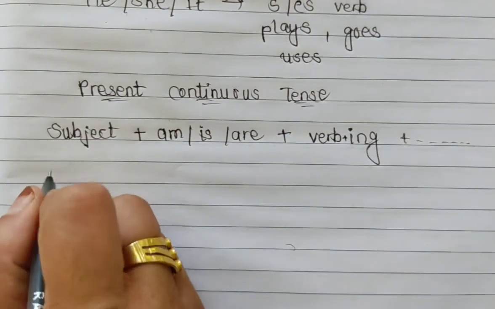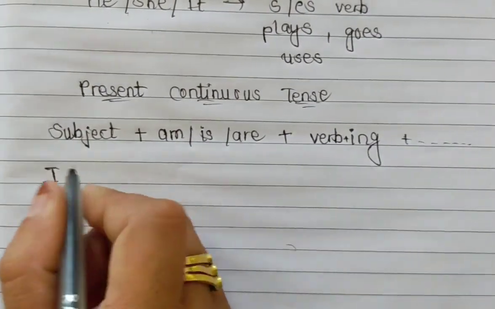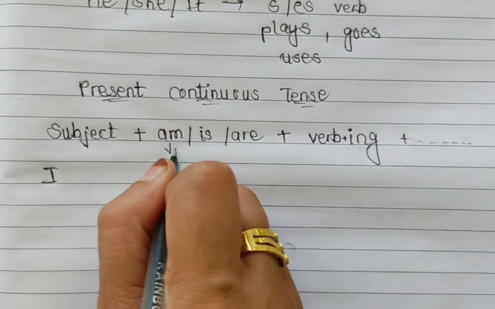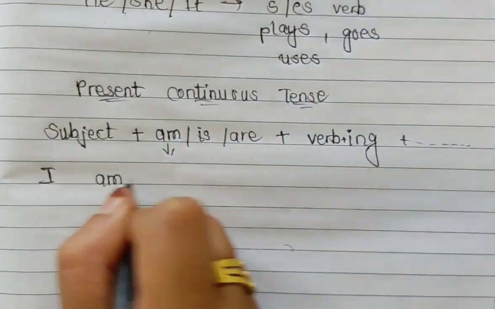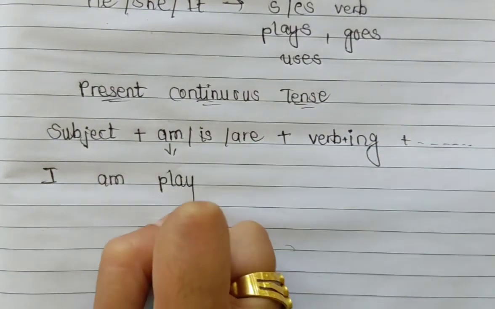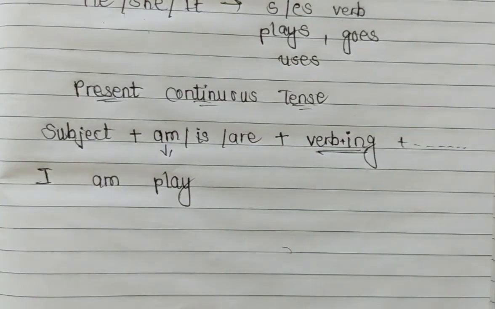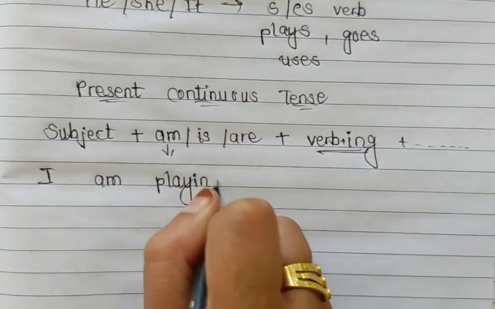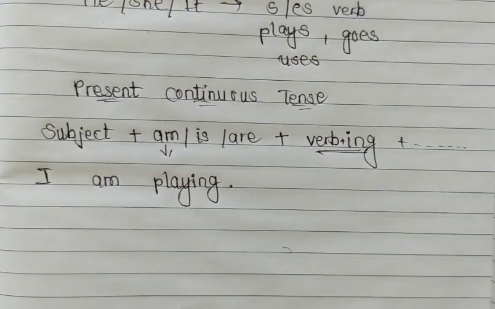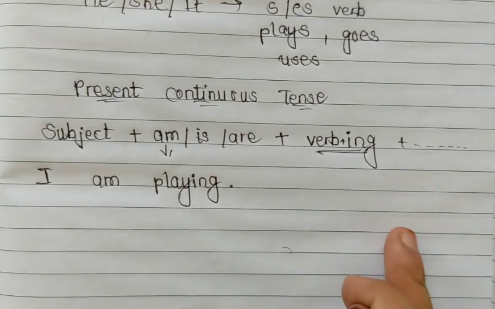But you have to remember that if the subject is I, then with the subject we have to use am. I am playing. Now what do we have to use with the verb? We have to use ing. So what will come here? I am playing. I am playing in the garden.